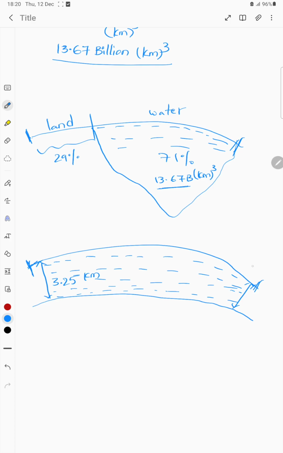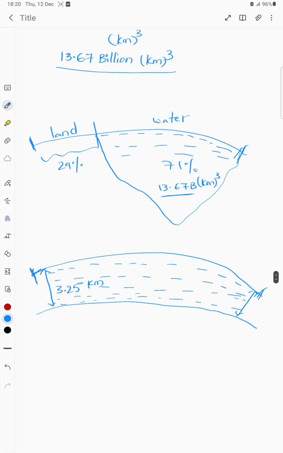If we spread the water present on the Earth across the surface, starting from land to water, it will be 3.25 kilometers of depth.